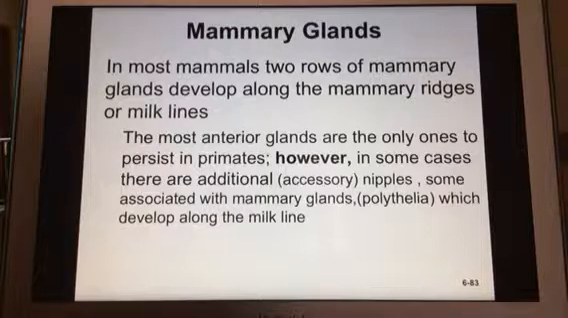In most mammals, you would see 2 rows of mammary glands, but the most anterior glands are the ones that persist in primates. But there are always exceptions. You could expect to see some additional nipples or other kinds of abnormalities of these glands.